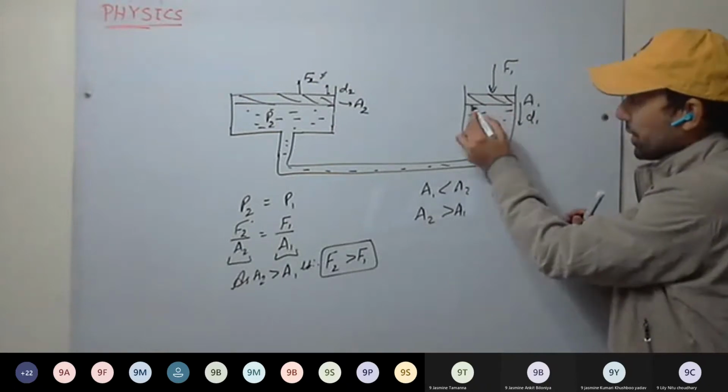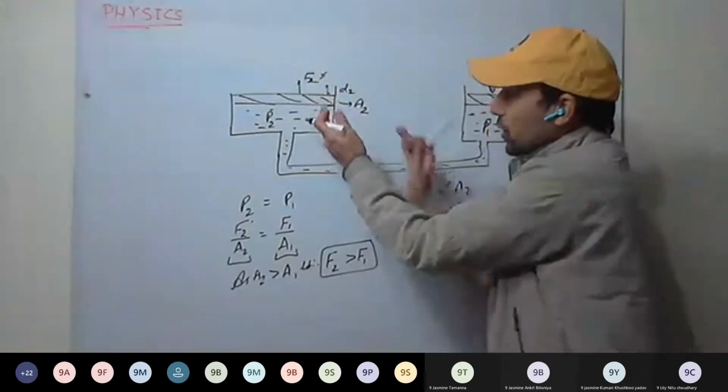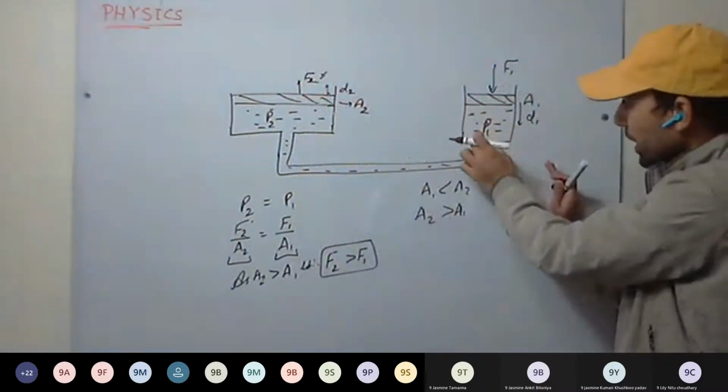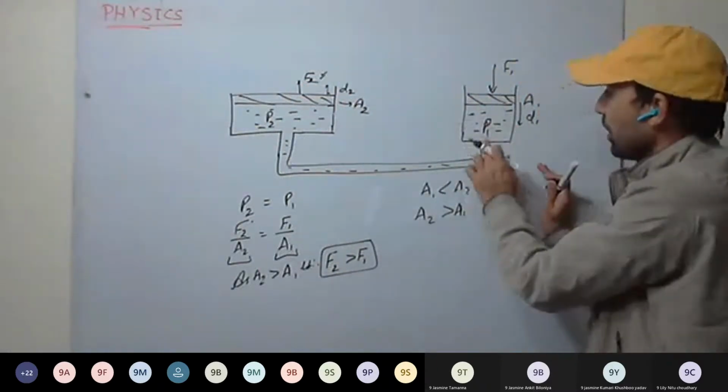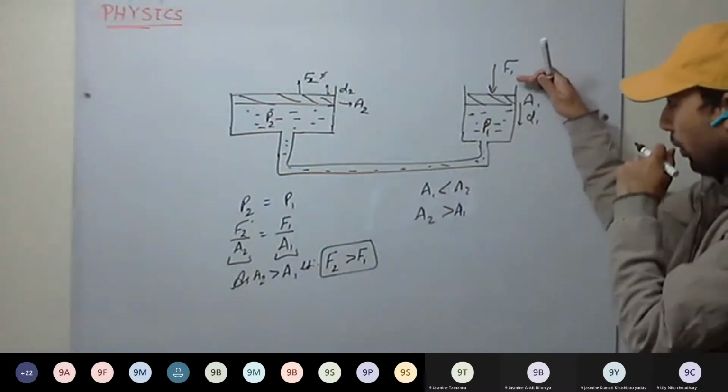How does it happen? The liquid is displaced. Whatever liquid we have pressed, that will be rising here. So more cross section, less rise. The amount of volume that is transmitted of this liquid will remain the same.